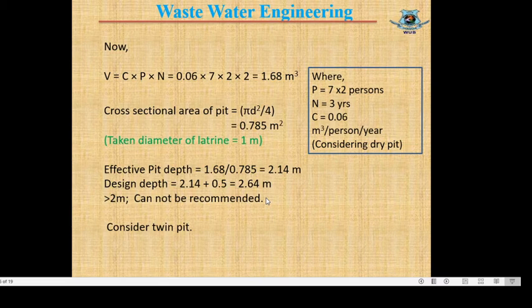So we have to consider a twin pit system. In the twin pit system, the same volume of pit will be divided into two. So the volume of a single pit will decrease and the depth of the pit will also decrease.